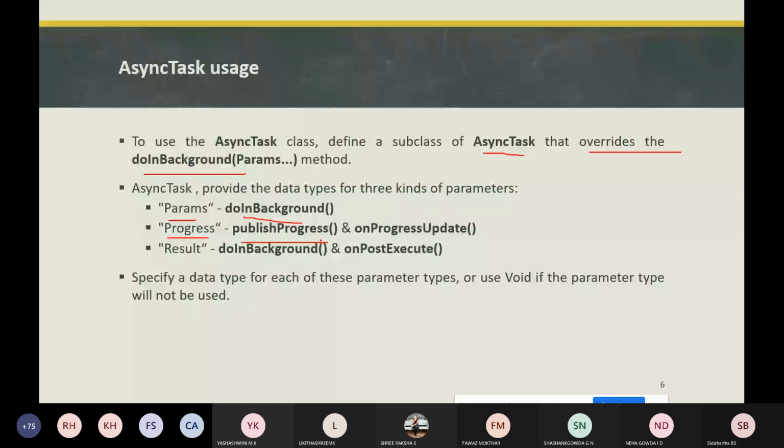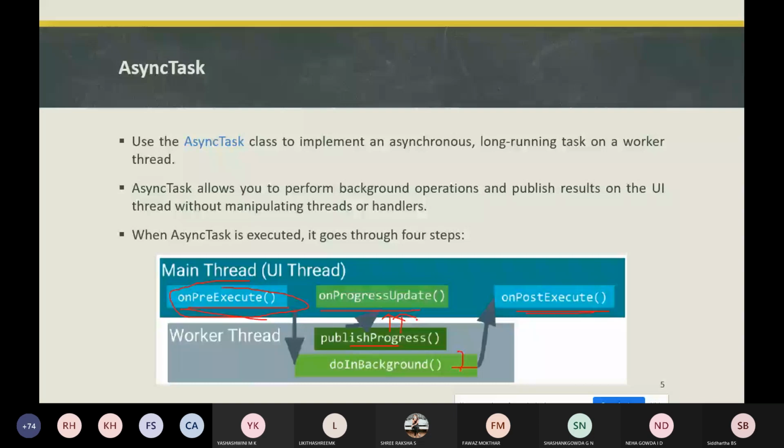So the parameters are passed to onProgressUpdate on the main thread. Whatever parameters are passed to the publishProgress method in the background thread will then be passed to the method onProgressUpdate. As you see in this figure, whatever publishProgress passes will be passed over to onProgressUpdate. It means that whatever data type the parameter has in the publishProgress method, the same data type should be passed to the onProgressUpdate method.